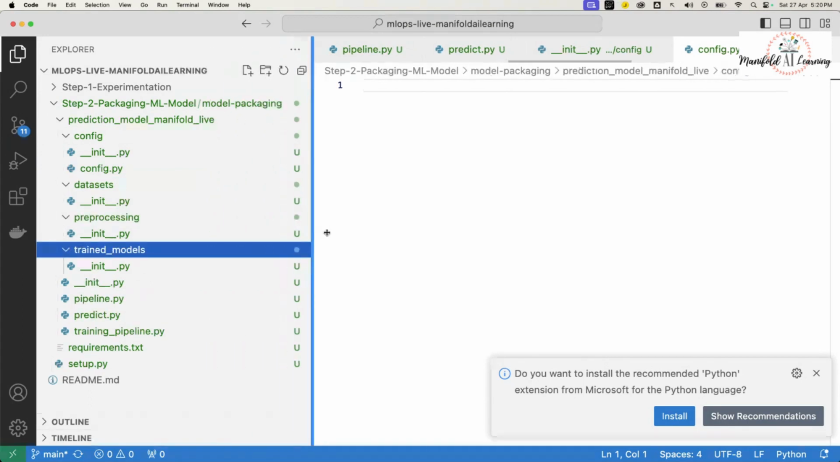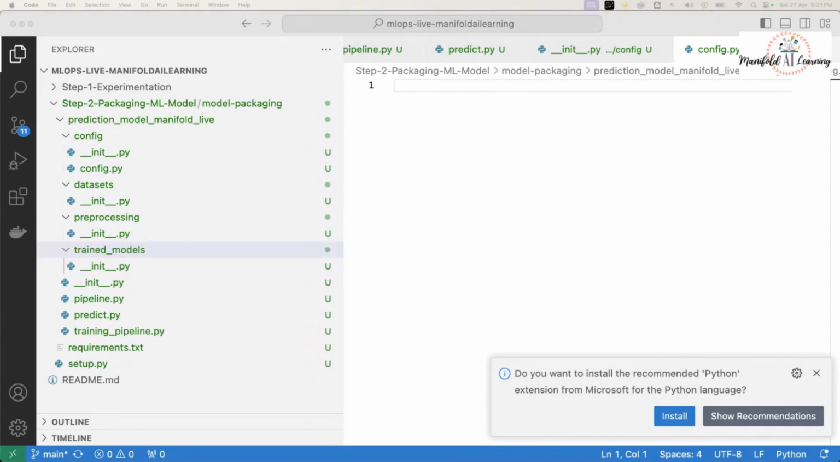So if I expand my current folder structure, this is how the overall folder structure would look. We've got the data set folder, a configuration folder, a pre-processing folder, a trained models folder, and we've created the Python scripts for pipeline, predict, and training pipeline. And there's a text file called requirements.txt and the setup.py, which is at the root location of my package. The package name that we have decided to keep is prediction_model_manifold_live. So that's the name that we have specified right here.